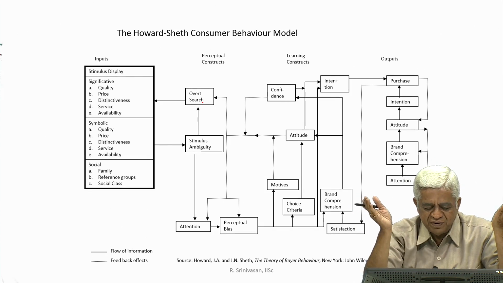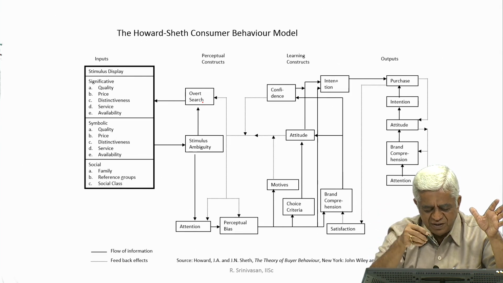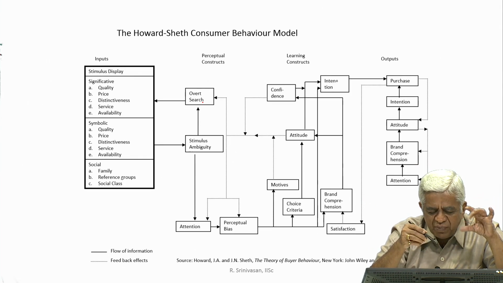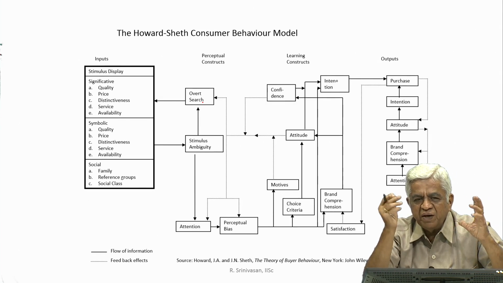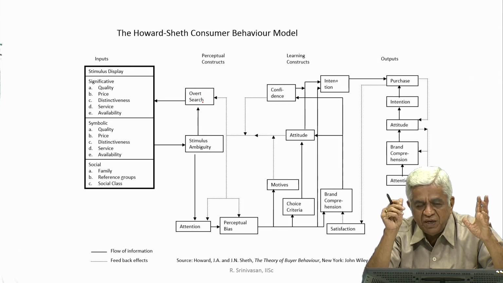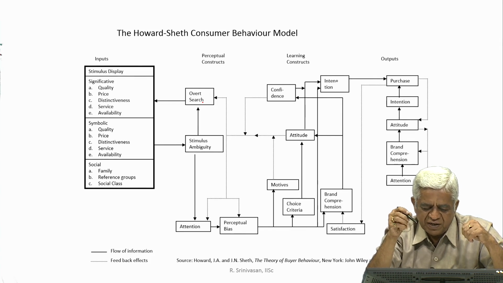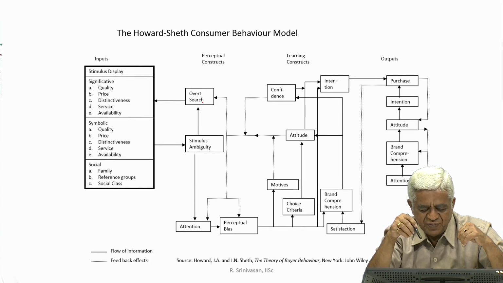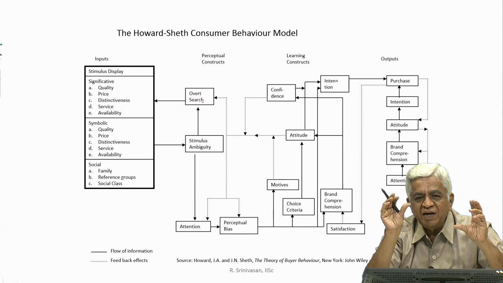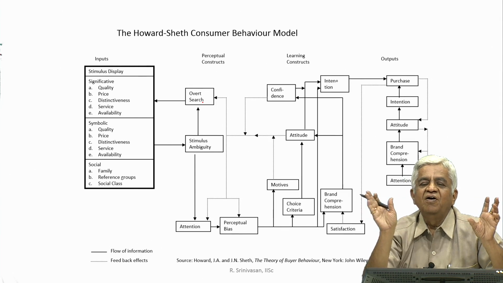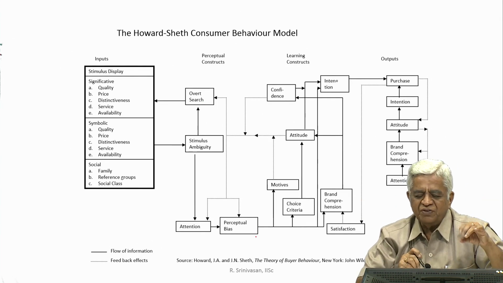Then after that overt search, there may be a stimulus ambiguity which might step in. He may find many companies exhibiting the same type of products which he may be interested in. All these products may catch his attention, and towards a particular company's product he may develop more attention, or he may be biased towards that company. So, that is the perceptual bias which steps in.